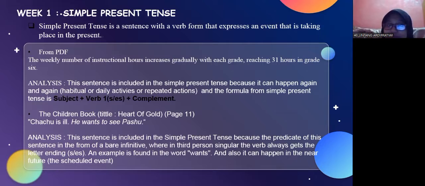And the next example is from the children's book: Chachu is ill. He wants to see Pashu. My analysis is that the sentence is included in the simple present tense because the predicate of the sentence is in the form of a bare infinitive, where in the third person singular the verb always keeps the ending s or es. An example is found in the word wants, and it can also be used for a scheduled event in the future.